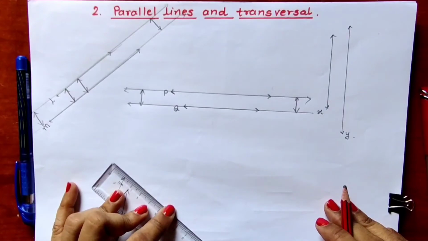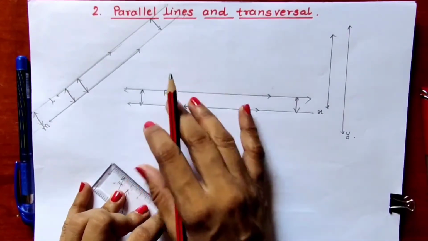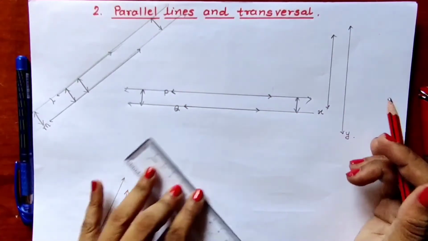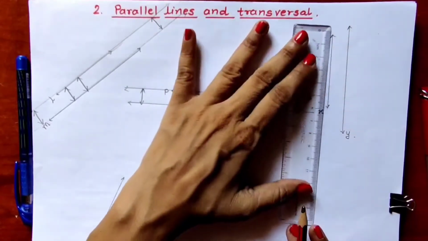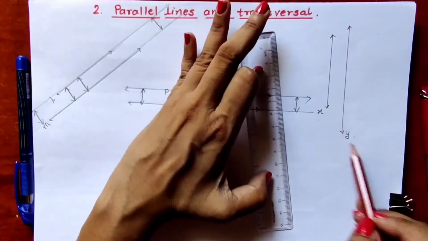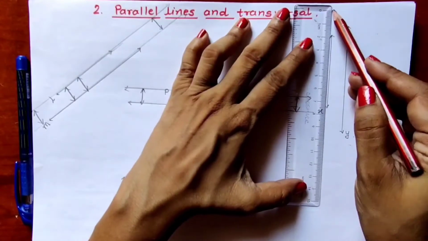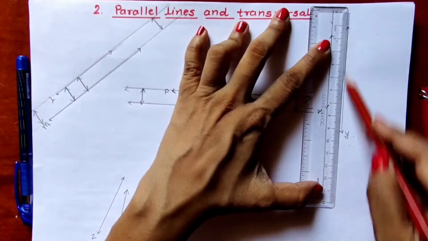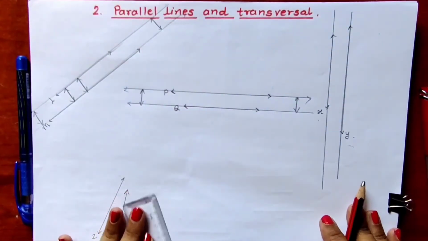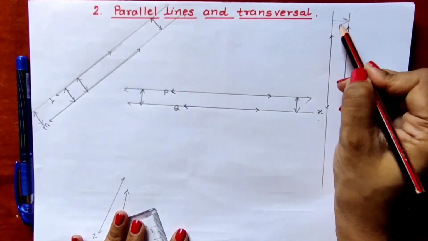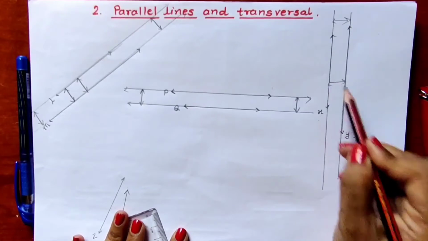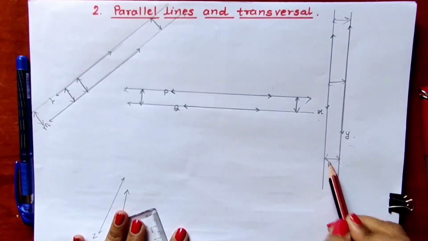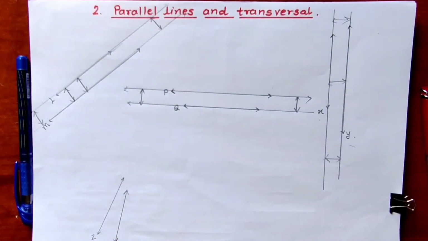And they will never intersect each other. Similarly, you can see these two lines, line X and line Y. If I extend them on both the directions, upside, downside, they will never intersect each other. The distance between them will remain constant. It is not changing. So we can say that such type of lines are parallel lines.